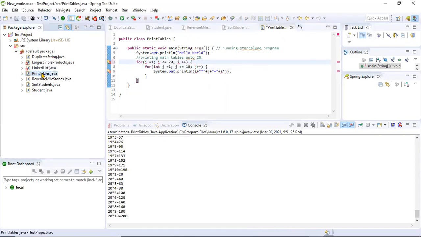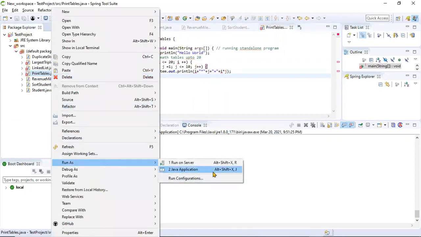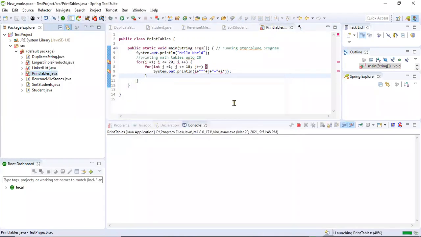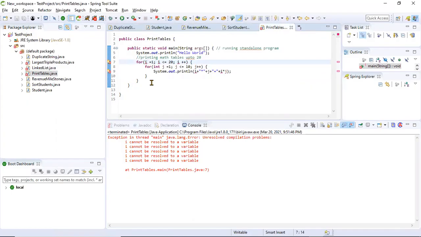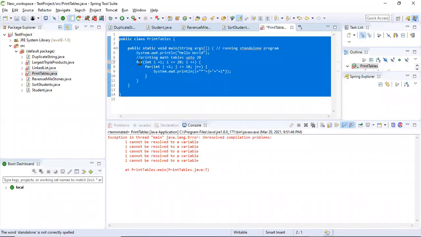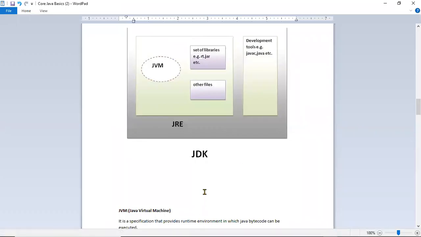Now when I try to run this program, the compiler inside the JVM will warn us with a compilation error because this program is not correct. You didn't declare this variable properly. So that is what it says. It will compile the code, verify the code, and then convert it into bytecode, that is, machine-understandable code. That is part of the JVM.